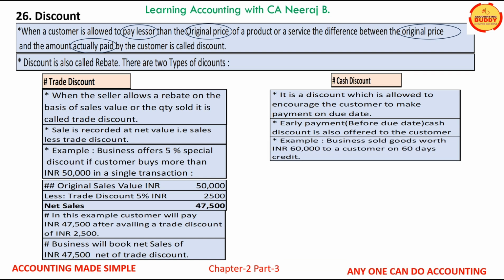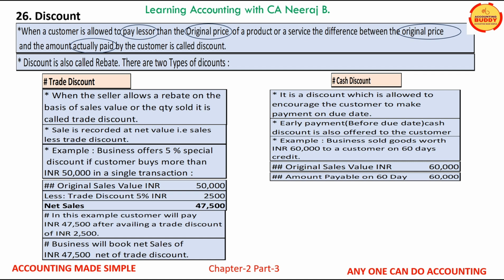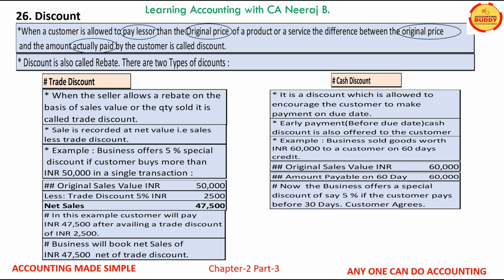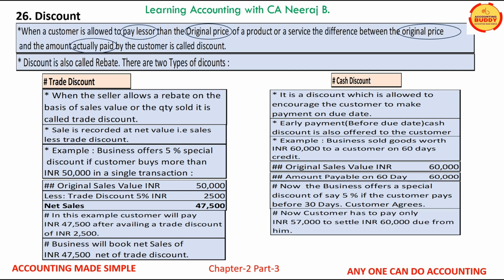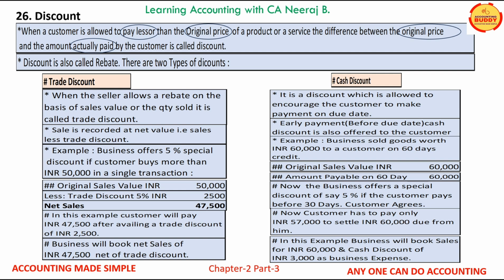Business sold goods worth 60,000 rupees to a customer on 60 days credit. Now the original sales value is INR 60,000. The amount payable after 60 days by the customer is also 60,000. Now the business offers a special discount, say 5% if the customer pays before 30 days. And if the customer agrees, in this case, the customer has to pay only 57,000 to settle INR 60,000 due from him. In this example, business will book the sales for 60,000 and a cash discount of 3,000 as business expense.